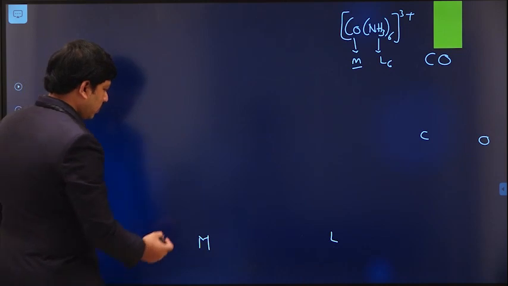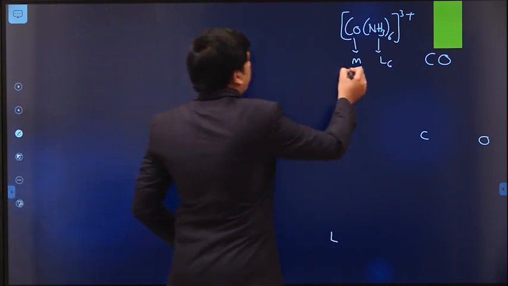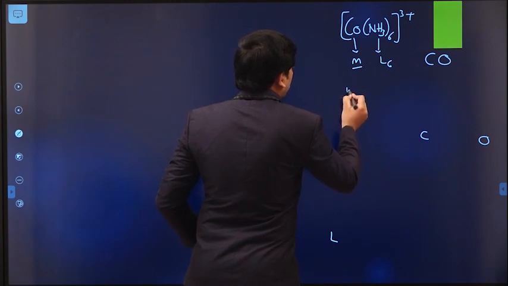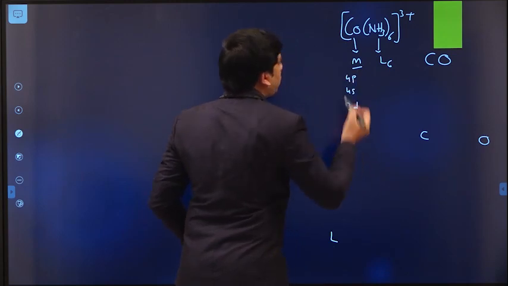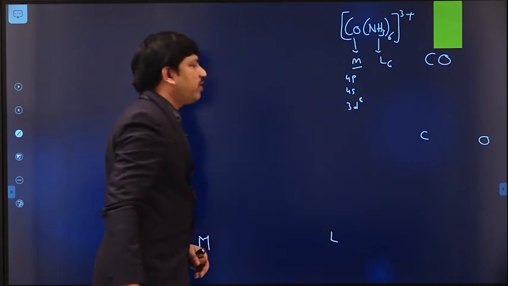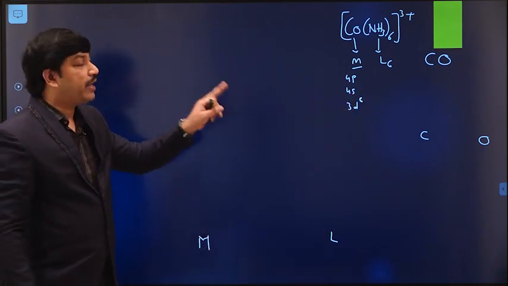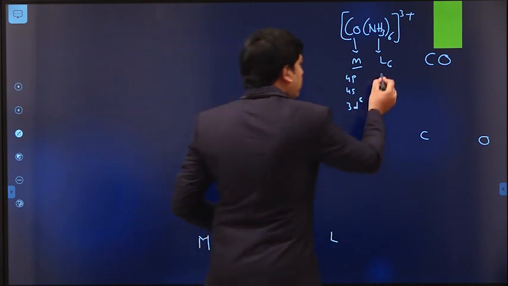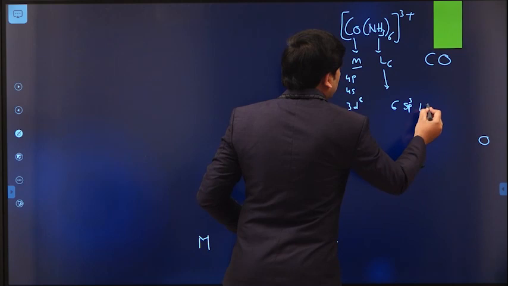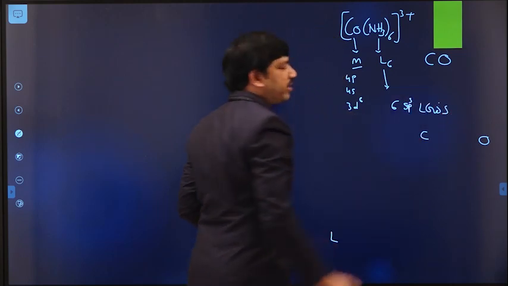In the case of the metal, we have 3d, 4s, 4p atomic orbitals, 3d6 actually. But from the ligand side, we have 6 sp3 hybridized ligand group orbitals.